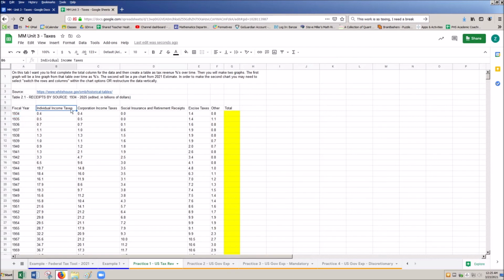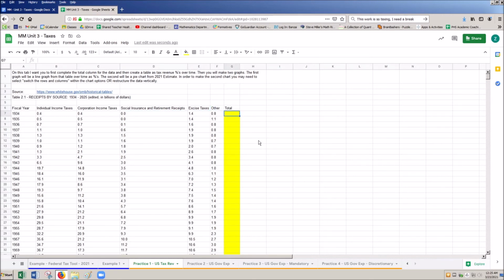There are individual taxes from individual income. There's corporate income taxes. There's social insurance and retirement receipts. Receipts just means income, basically. There's excise taxes, which is like alcohol, tobacco, stuff like that. And then there's an other category as well.